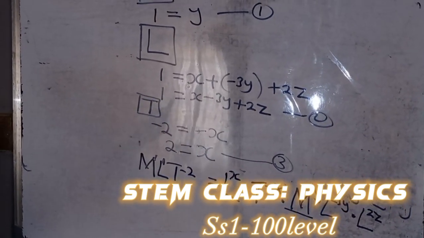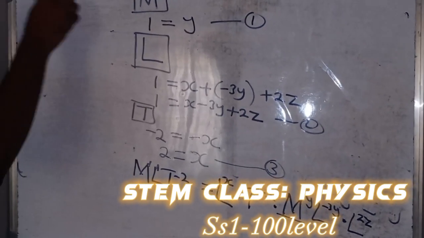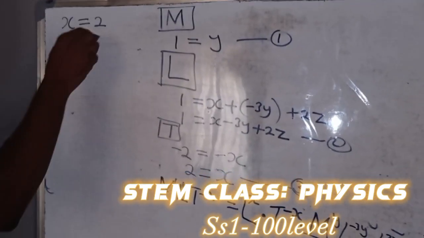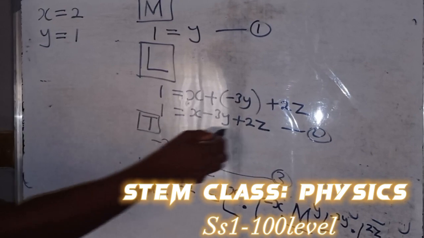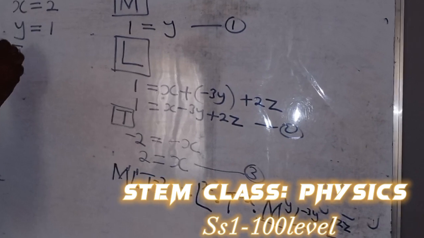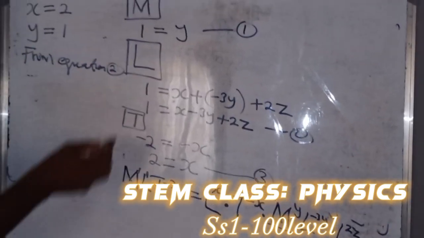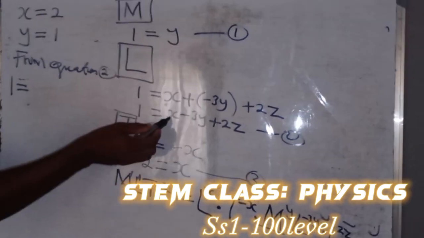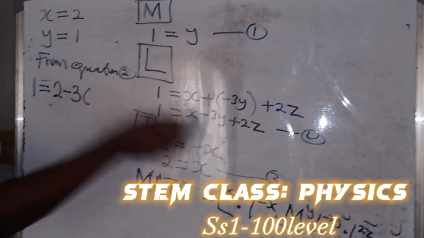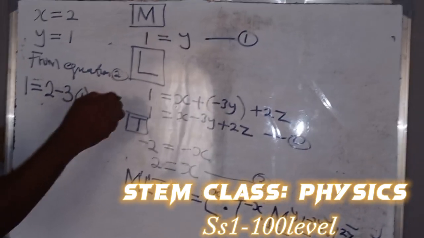Now, this is a very simple one because we already know 2 out of the 3 exponents. We already know our x should be equal to 2, our y to be equal to 1. So we need to find our z. If you look at equation 2 that we have generated, we can get our z. From equation 2, we have 1 equals to x, our x here is 2, minus 3 bracket, our y is 1, we put 1 there, plus 2z. We don't know z, that's what we are looking for.